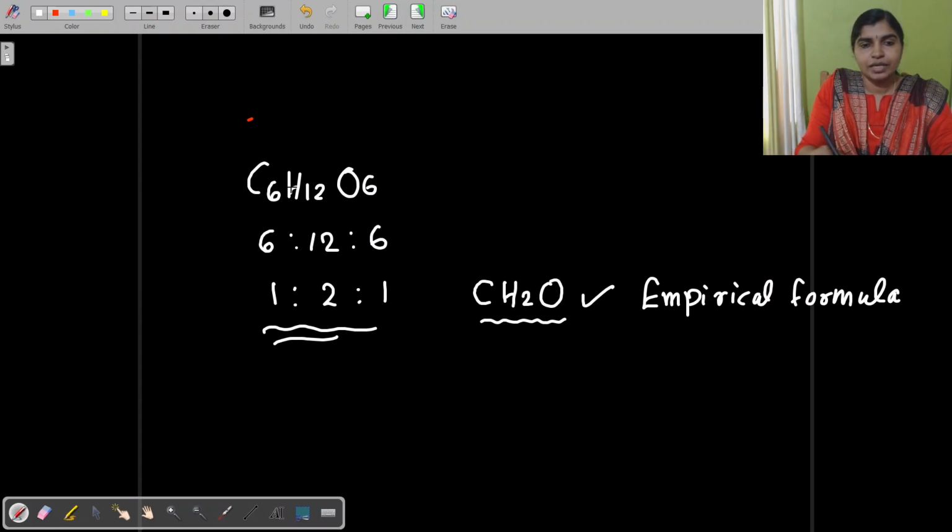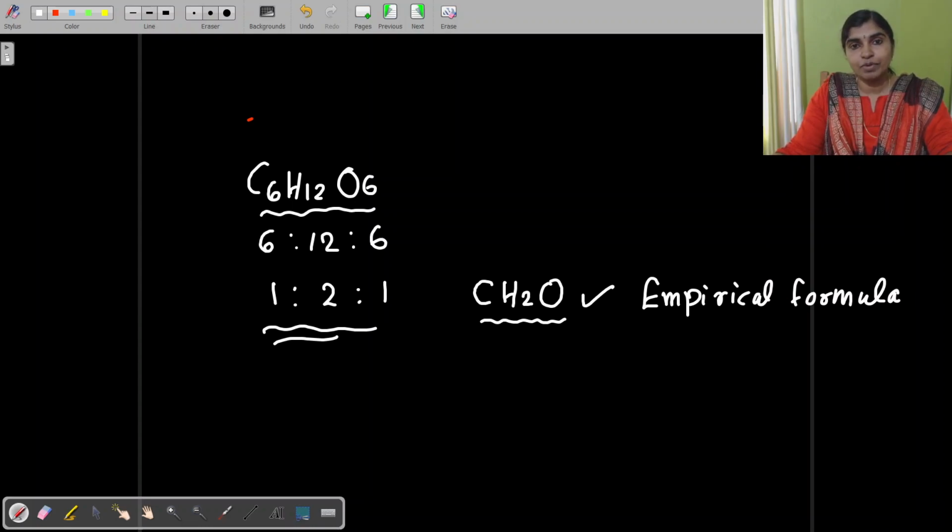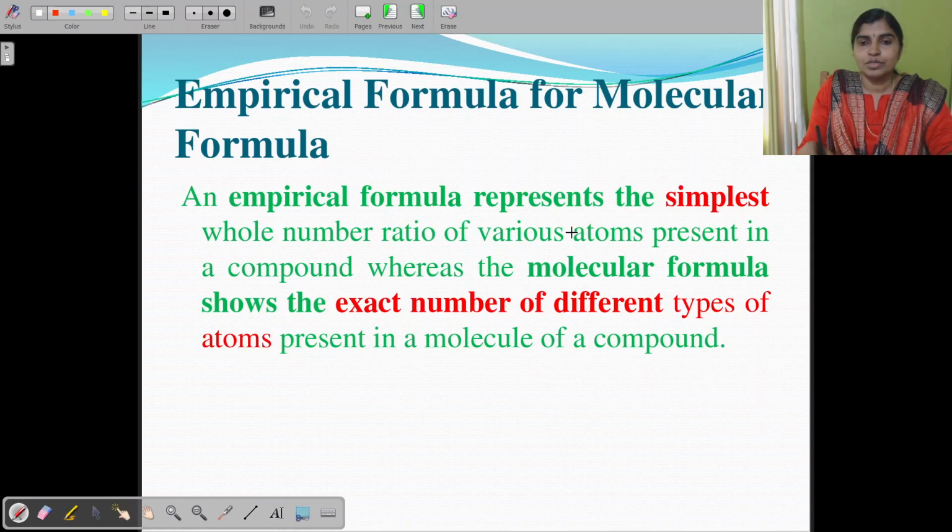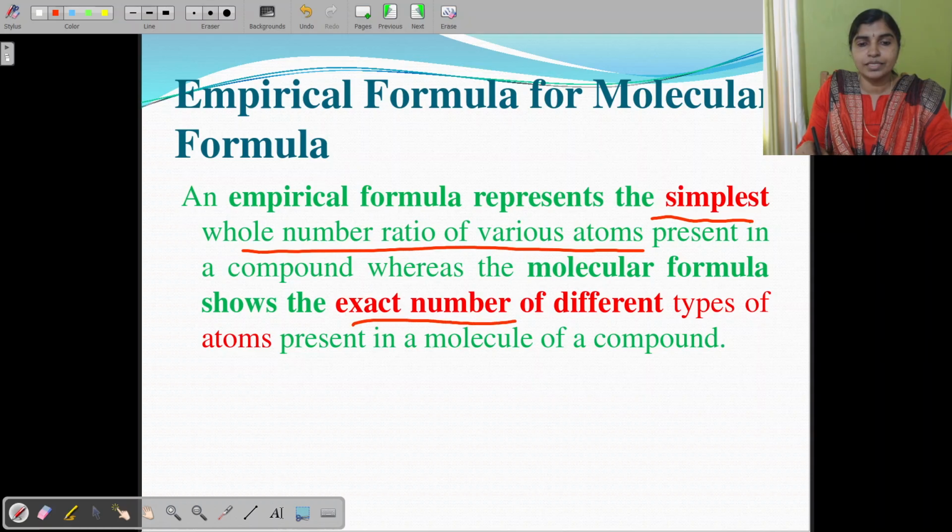So this is the empirical formula of glucose, and this is the molecular formula that gives the exact number of atoms in a molecule. So what is the molecular formula? That gives the exact ratio of atoms present in a molecule. But the empirical formula gives the simplest ratio of atoms of different elements present in a molecule. So what is the formula? That is the simplest whole number. Empirical formula is the simplest whole number ratio of various atoms present in a compound, whereas the molecular formula shows the exact number of different types of atoms in a molecule.